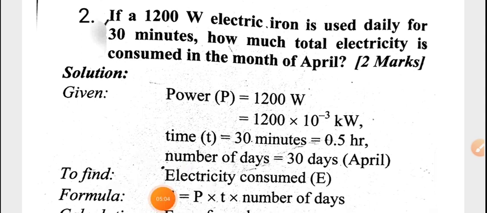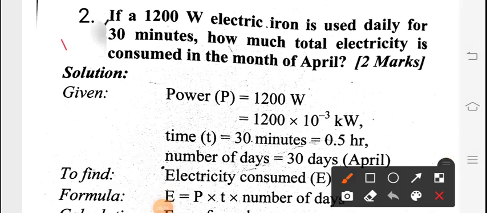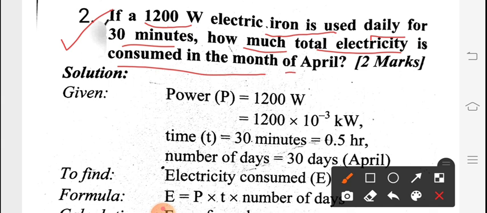Next example. So this is our next question. If a 1200 watt electric iron is used daily for 30 minutes, how much total electricity is consumed in the month of April? So now again, power is given. 1200 watt means obviously watt is the unit of power. So power is given, which is 1200 watt, which we can convert into kilowatt because time is given in hours. So here 1200 multiplied by 10 raised to the power of minus 3 kilowatt.